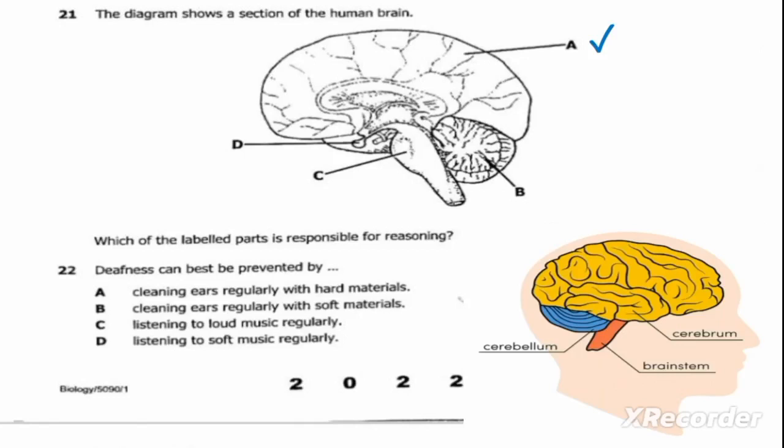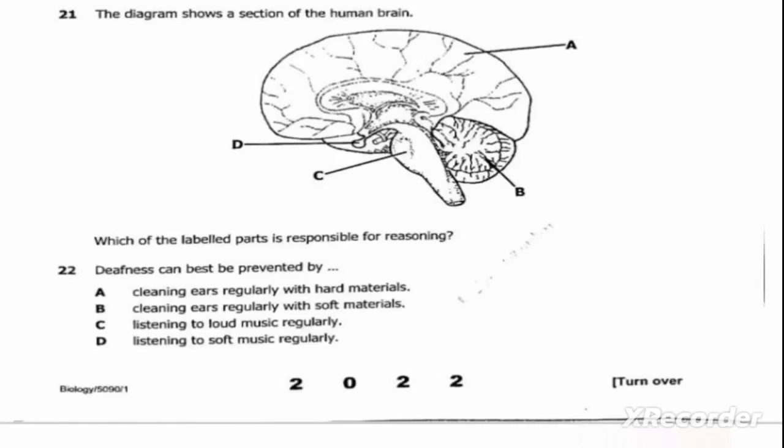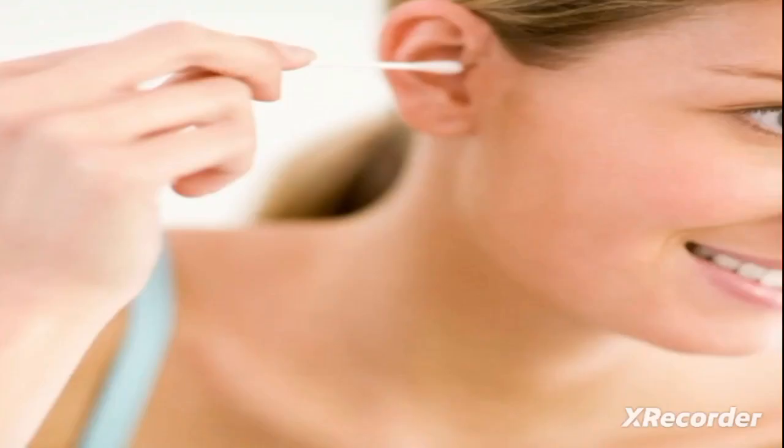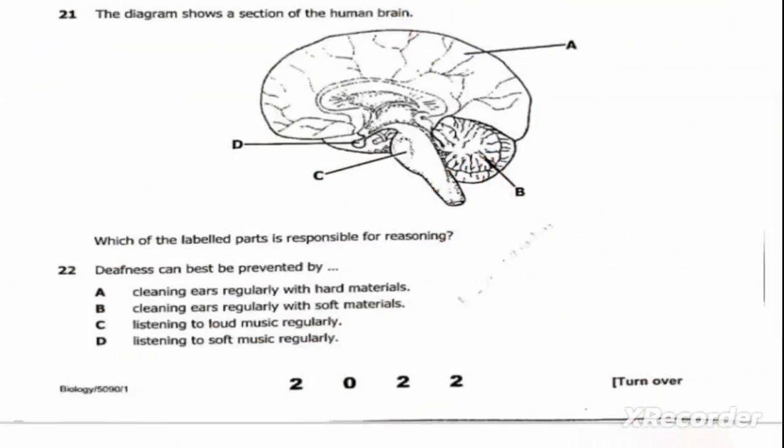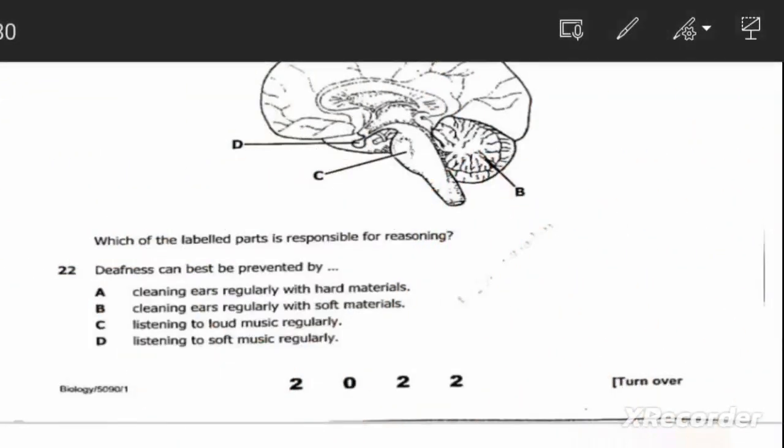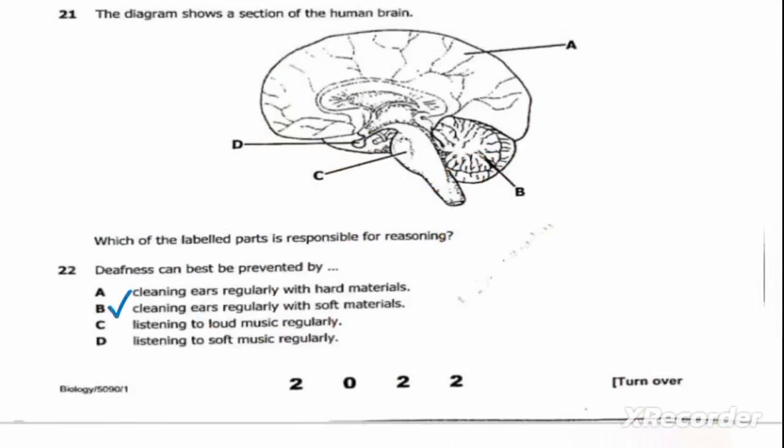We can prevent deafness by using soft material when cleaning our ears. As we can see in the picture, a person is using a soft material to clean her ear. We would therefore say our correct answer is B.